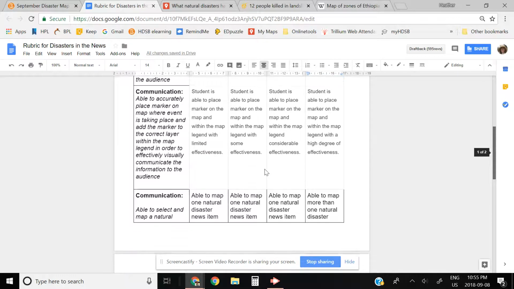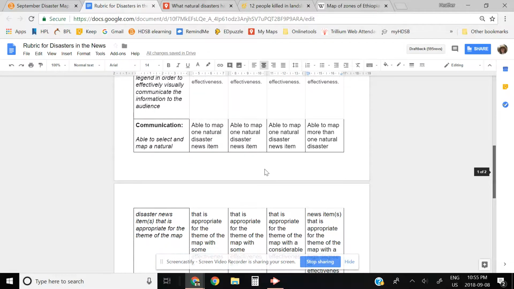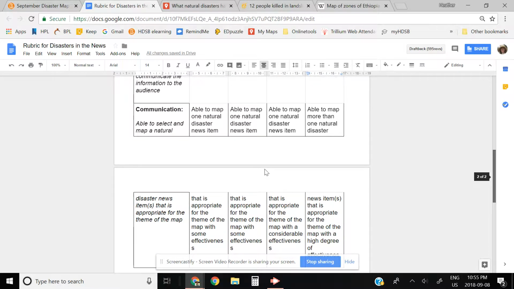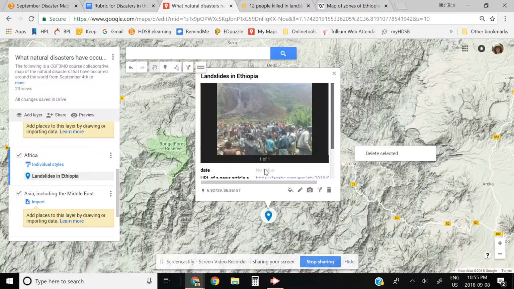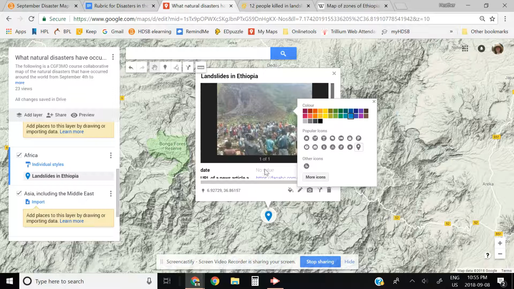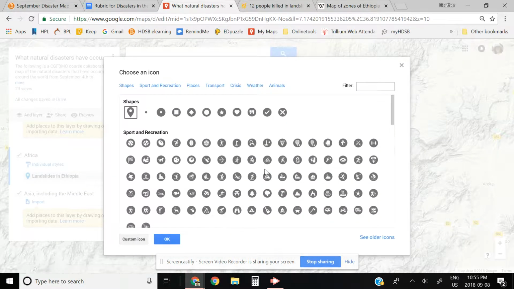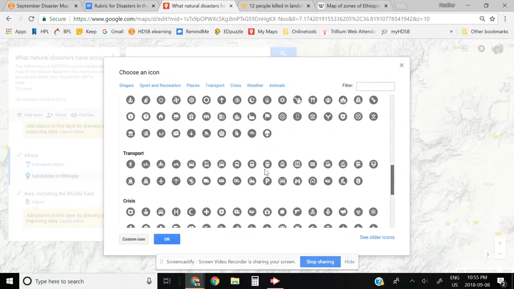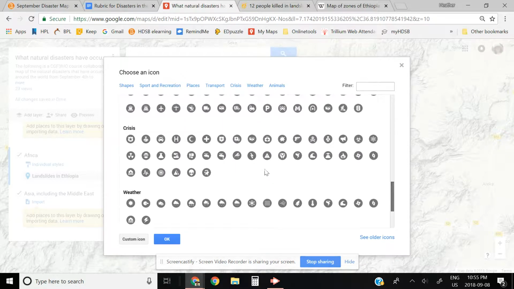Yes, I definitely searched that out. And it says able to map a natural disaster that is an appropriate theme for the map. I need to make it a better theme, right? You notice that I just have this blue marker. You remember how we could change our marker icons? So I'm going to find some more icons right here. What's a really good icon for a landslide? Let's find one right here. Where is a good landslide one? So there's flood. There's landslide. So I'm going to change it.